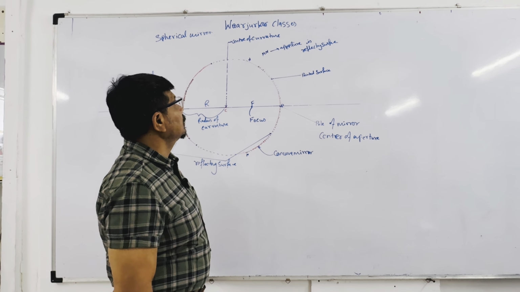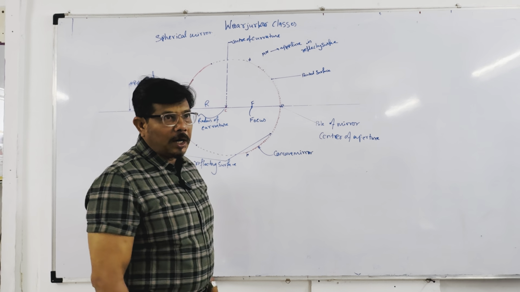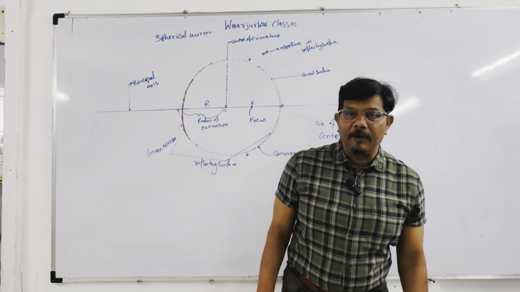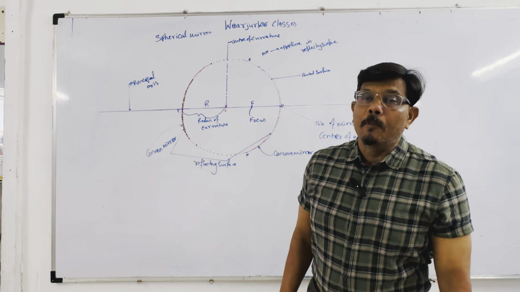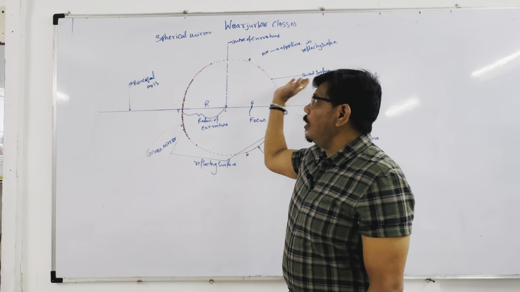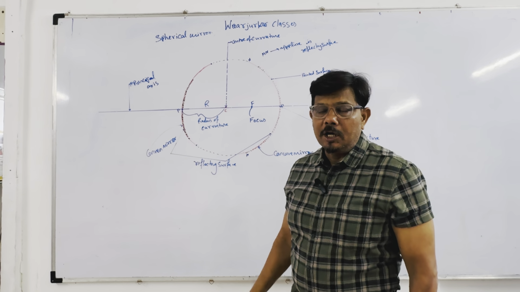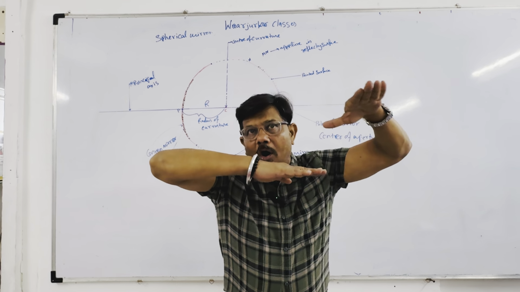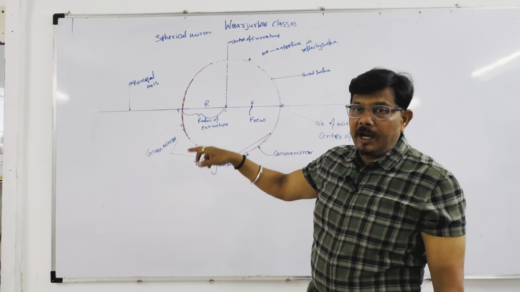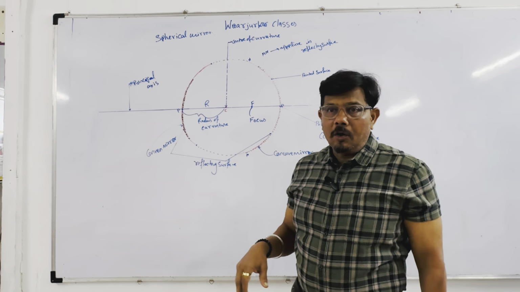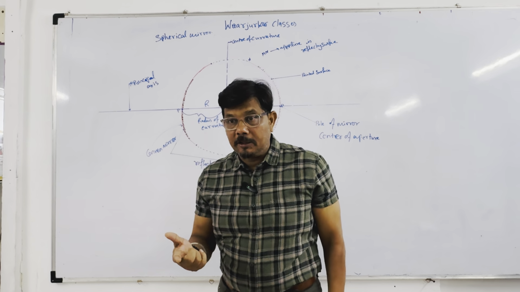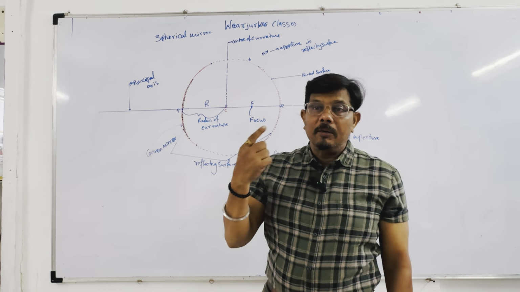What is focus? Focus is the point on the principal axis. This is called the principal focus, main focus, mukhya focus. Focus is the point where all rays parallel to the principal axis, after reflection, meet at a point on the principal axis, whether they appear to meet or actually meet.